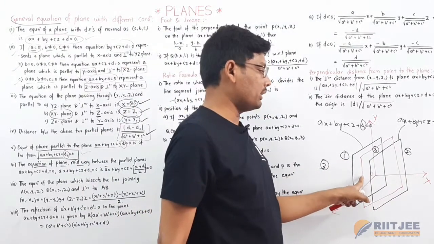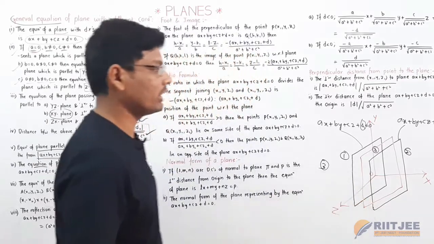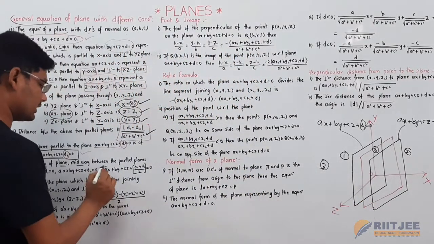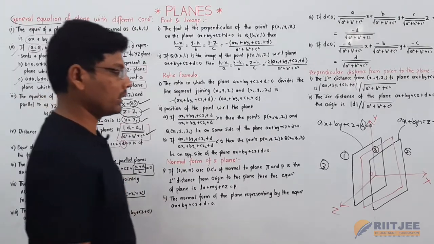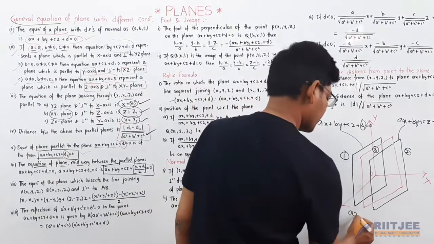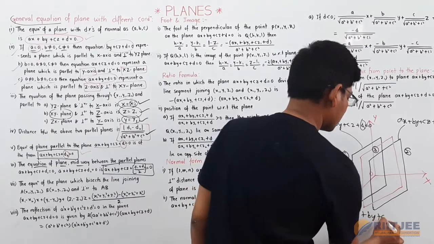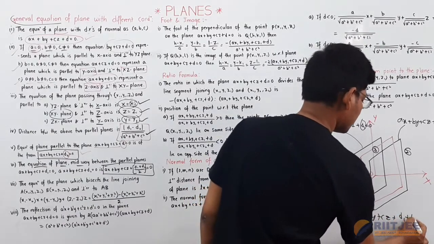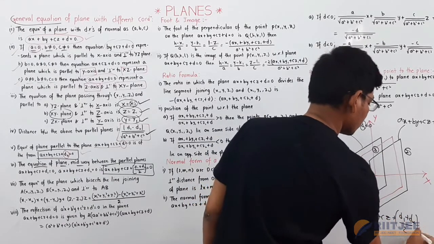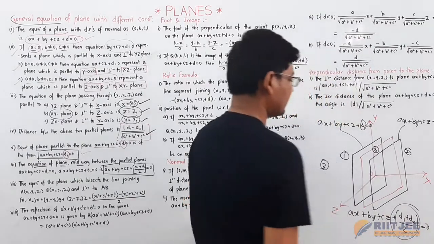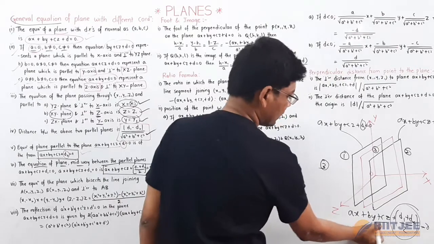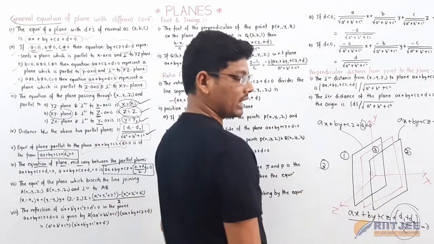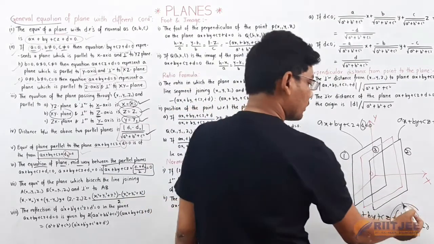If you want to find the equation of the mid plane when two parallel planes are given, this is the formula: ax plus by plus cz plus (d1 plus d2) by 2 is equal to 0. Since these planes are parallel, these three coefficients are common for all the parallel planes here.